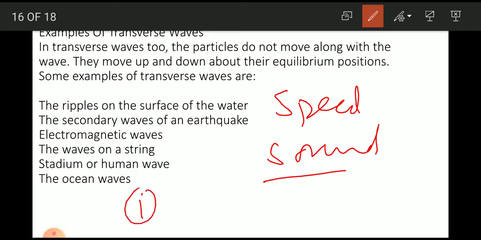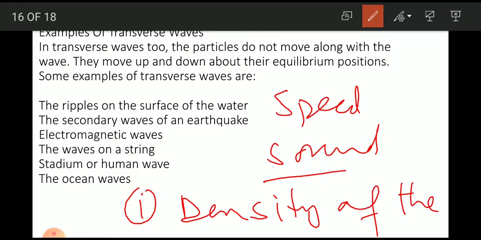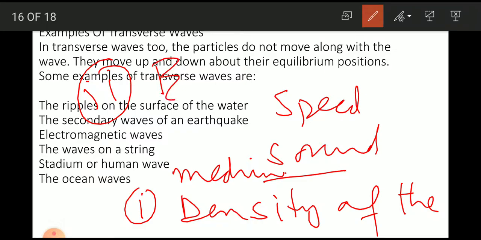First, density of the medium, and elasticity of the medium.